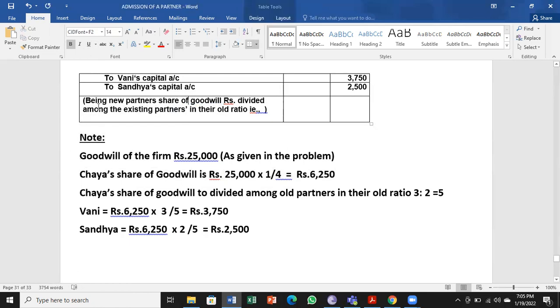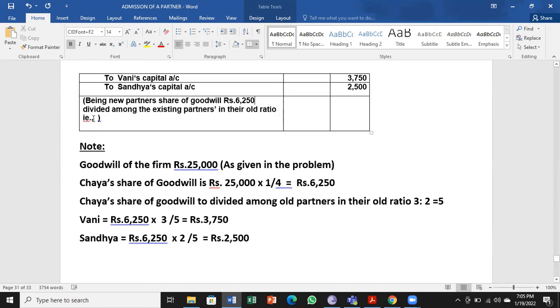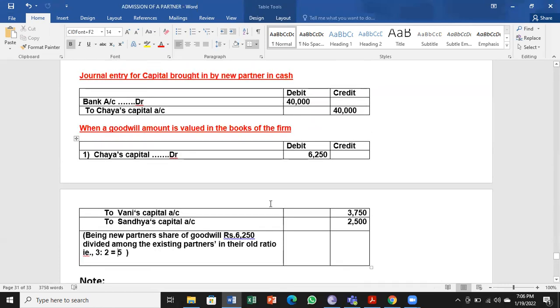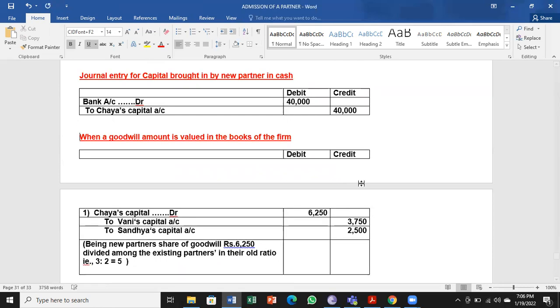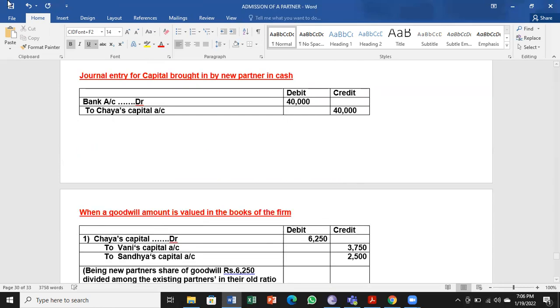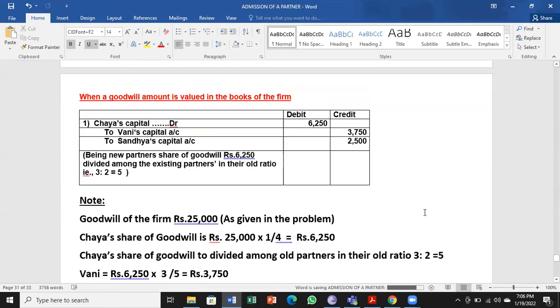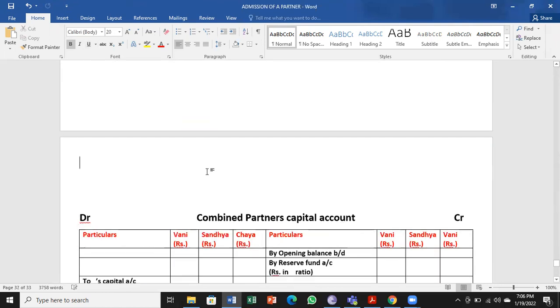So in the entry, being new partner's share of goodwill of rupees 6250 divided among old partners in 3:2, that is equal to 5. So you can see the entry carefully. When the goodwill of the firm is valued, what the entry should be and how to go about it is what you have to remember well. So this entry will be posted to the capital accounts further.